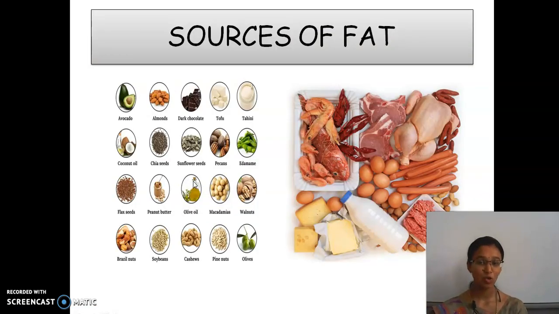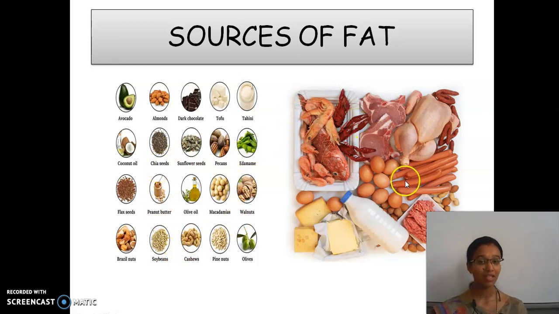So these are the sources of fat, the plant sources and the animal sources. The plant sources of fat are coconut oil, almonds, chocolate, olive oil, peanut butter, soya beans, cashews, etc. Clear?